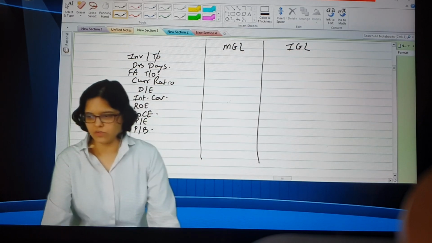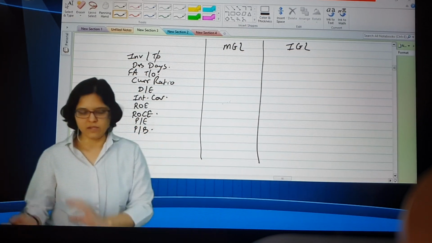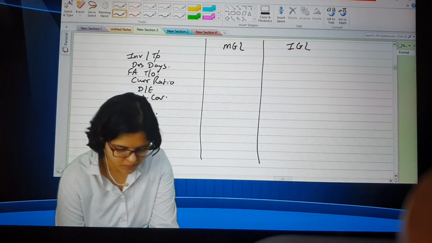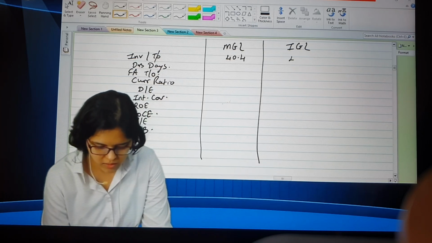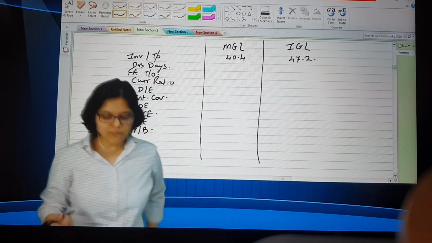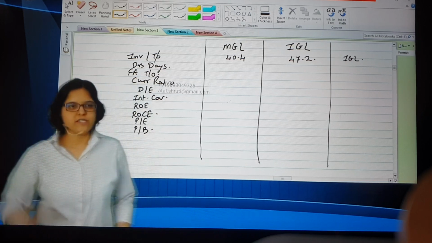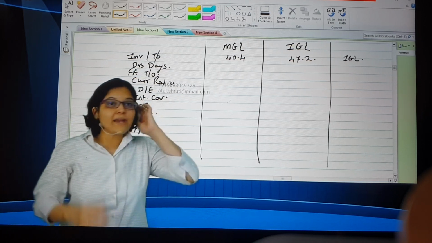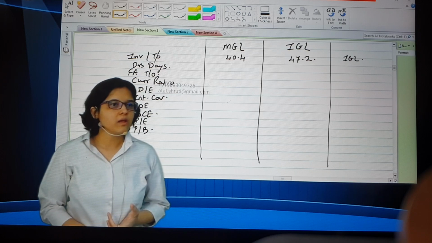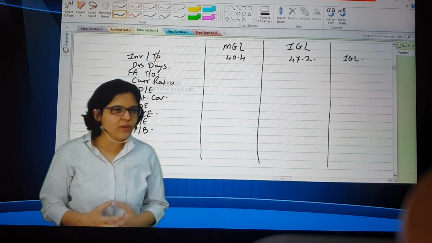If I were to talk about all these ratios one by one, we can tell for MGL and IGL simultaneously. Inventory turnover for MGL was how much? 40.4, and for IGL 47.2. So here, which company is better? IGL is better. If inventory turnover is better for IGL, in which parameter are they good, liquidity or profitability? Liquidity is the correct answer. What do we mean by liquidity? We get the money quickly, right?